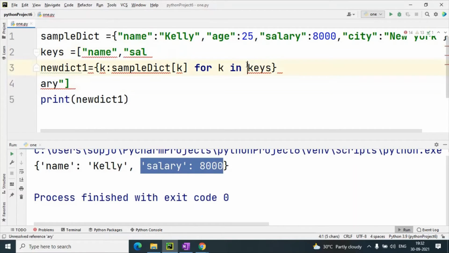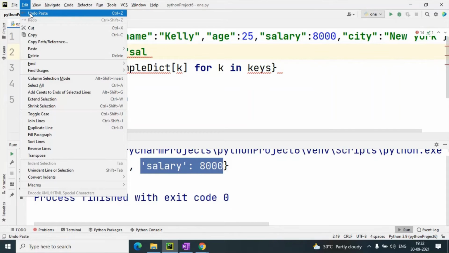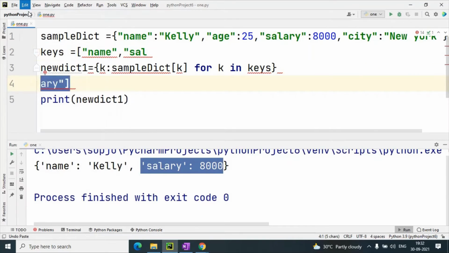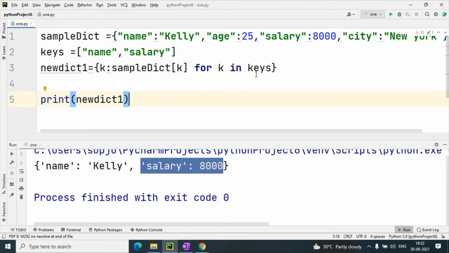So each time it will take one item from keys, first it will take name. So this name is assigned to K. Now K contains the first key, that is name, and sample dict name contains what? It contains Kelly.